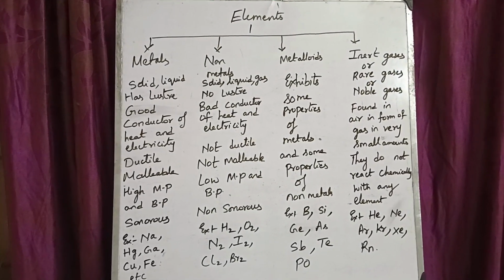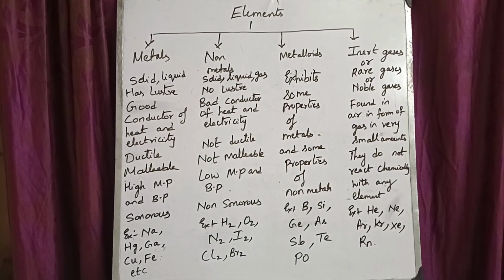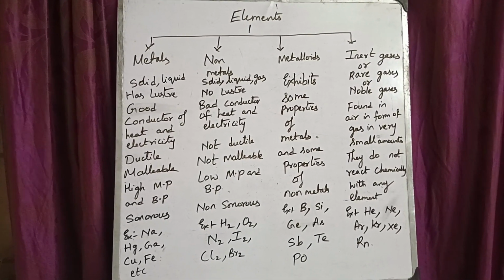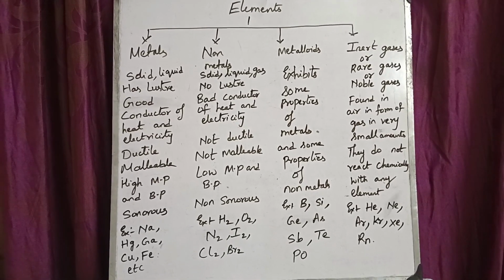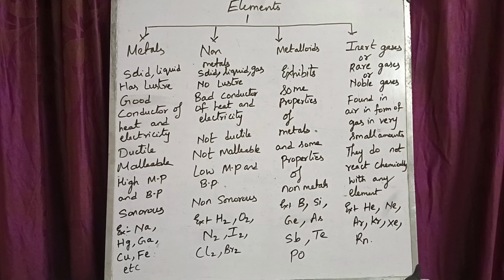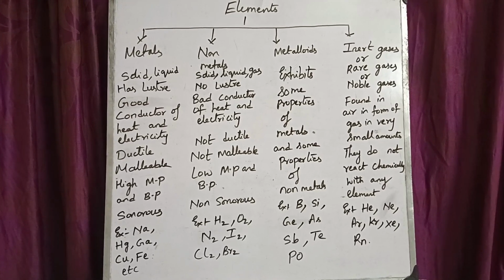What is melting point? The temperature at which solid converts to liquid is called melting point. The temperature at which liquid converts to vapor is called boiling point. So metals are sonorous. That means they produce a sound on being hit.